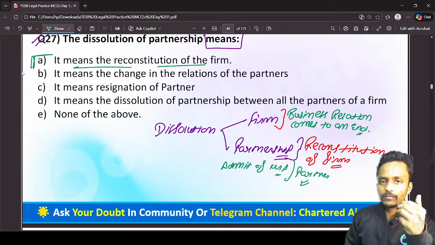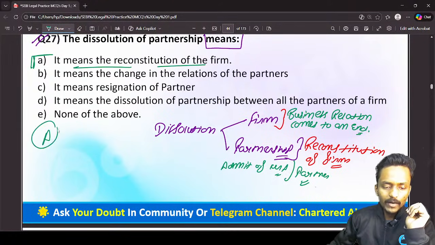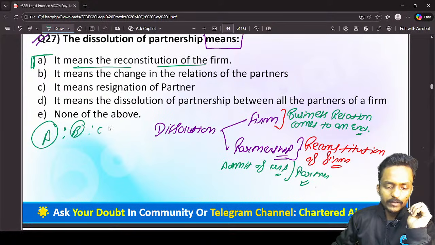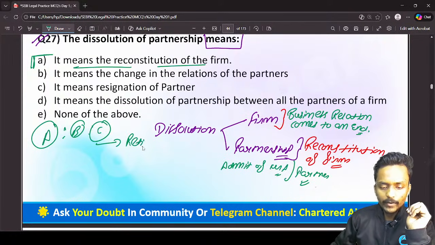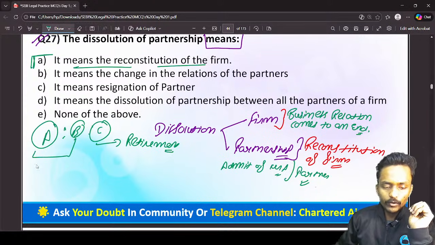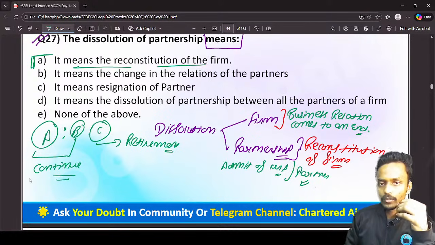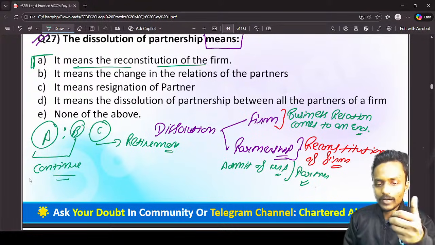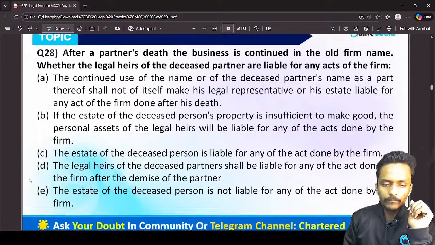Reconstitution means we have three partners: partner A, partner B and partner C. Partner C has taken a decision to retire. But right now the business relationship has not ended in this partnership firm. Partner A and partner B have decided to continue the business of the firm. So it will come under the dissolution of partnership over here.